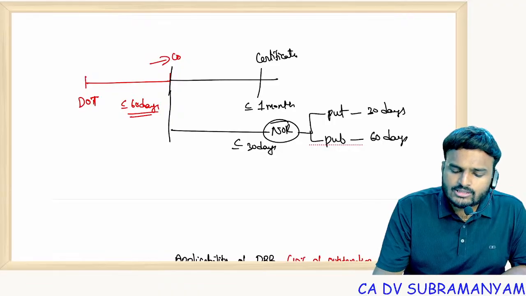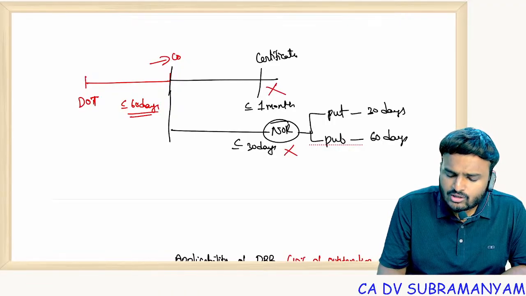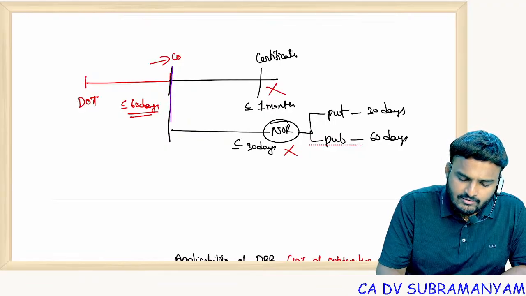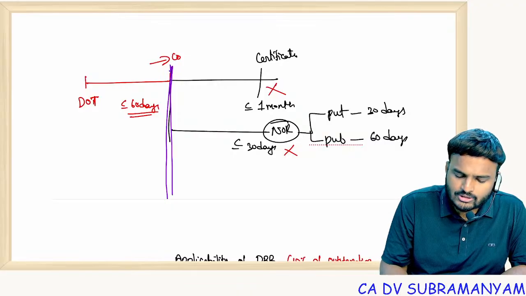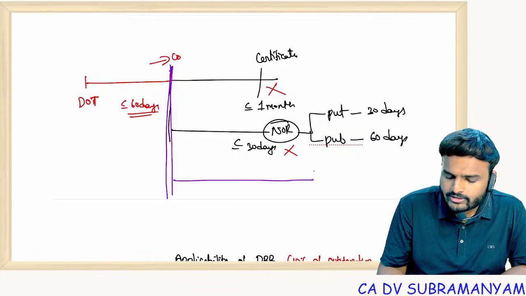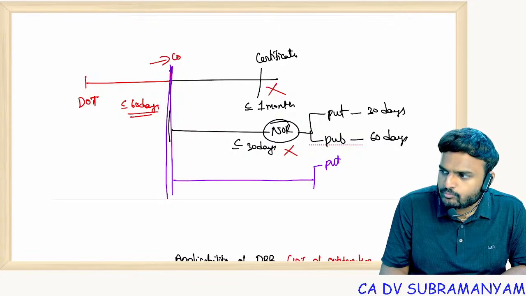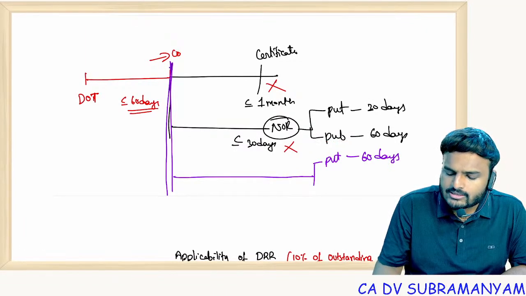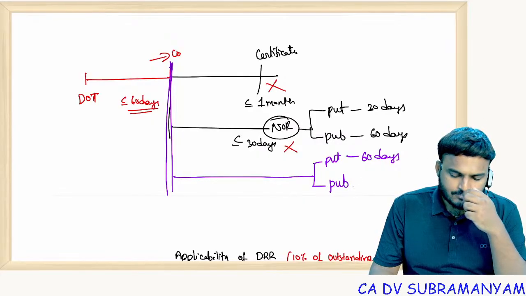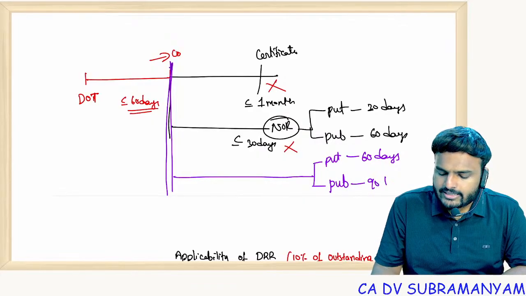Sir, notice of refusal is missing, sir. I didn't get the share certificate, I didn't get notice of refusal, sir. Then from when you deliver documents to the company, for shares belonging to a private company, within 60 days of submission of documents, go and file an appeal with NCLT. Public company, 90 days.